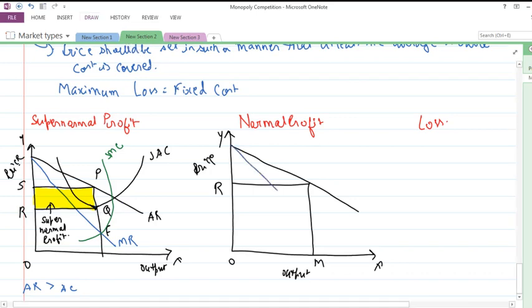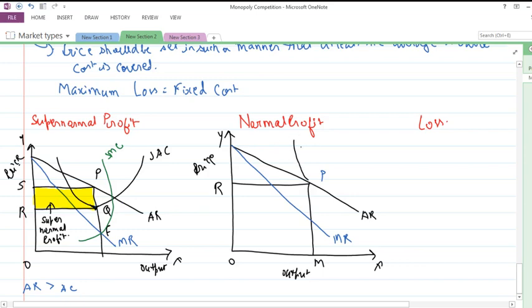This is the AR curve and this is the MR curve. What we find here is that at point P we are having average cost. Okay, here we have the short run average cost curve.